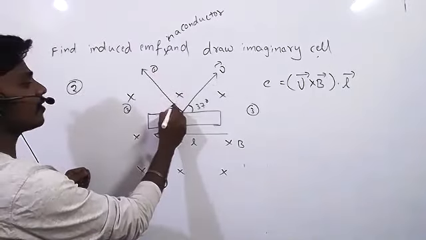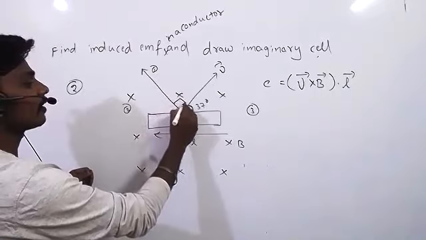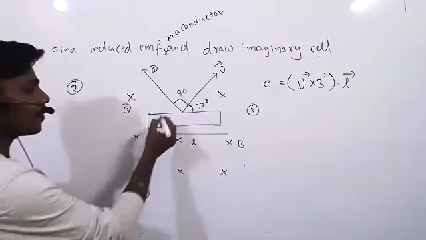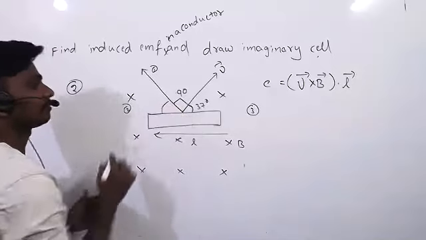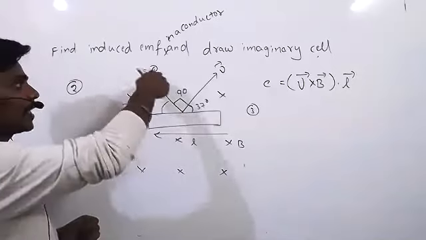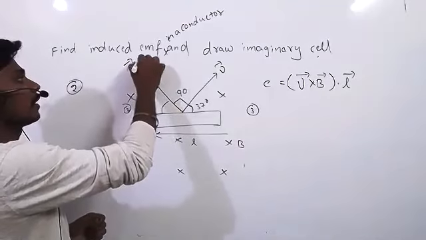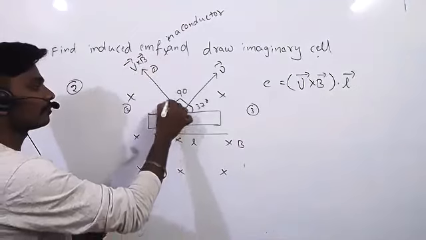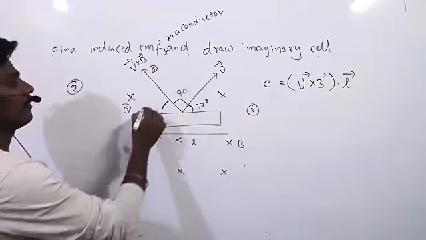How much angle is this now? 90. Now how much will it be? This B bar cross B bar makes an angle with the length of how much? 53 degrees. Very good.